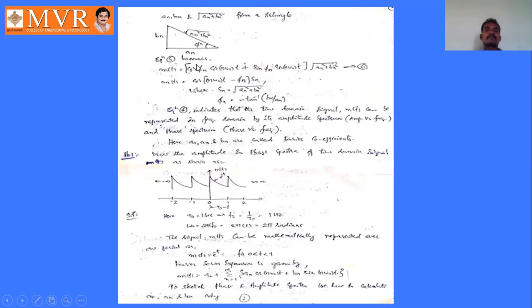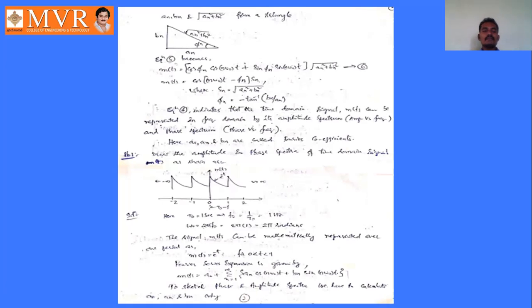So equation 5 becomes m of t equal to an by square root of an square plus bn square, which is nothing but cos phi n, into cos n omega naught t plus sin phi n into sin n omega naught t, whole into square root of an square plus bn square. That is equation number 6.